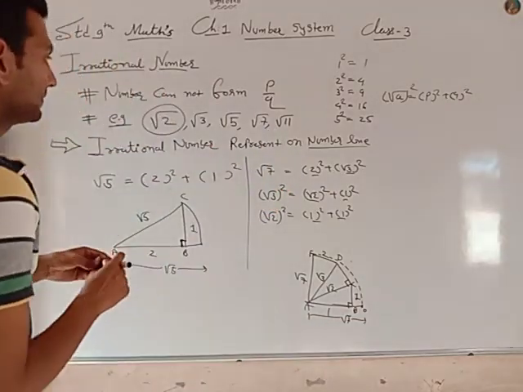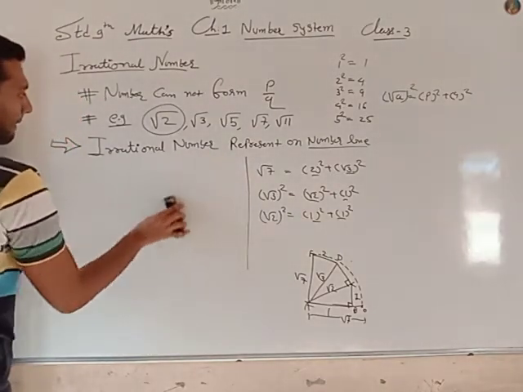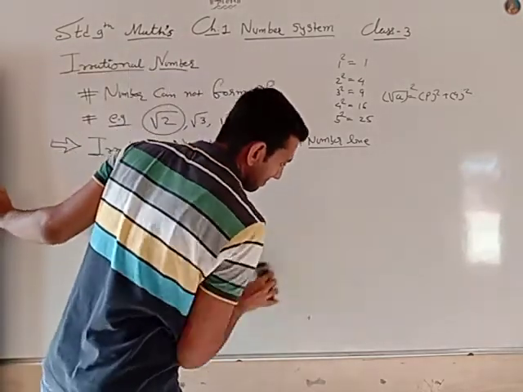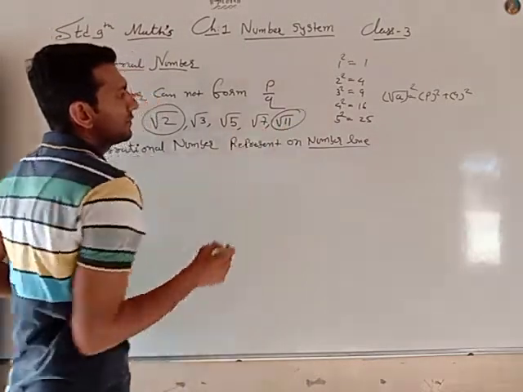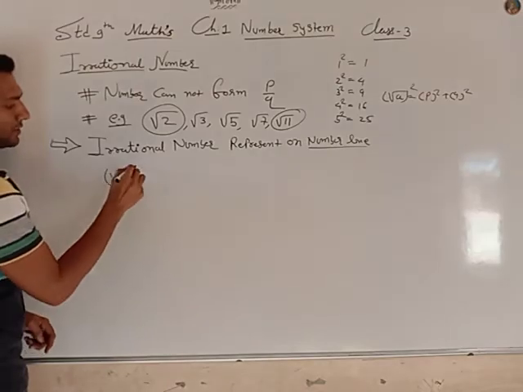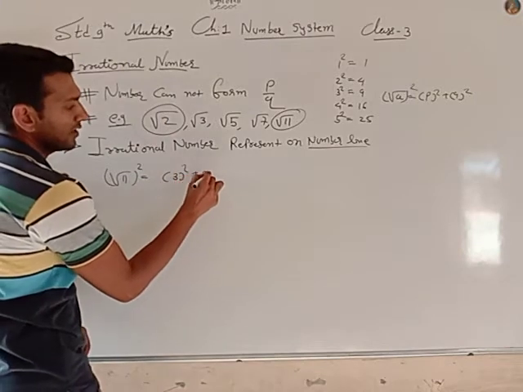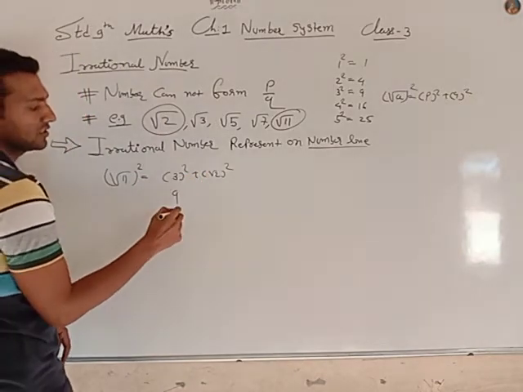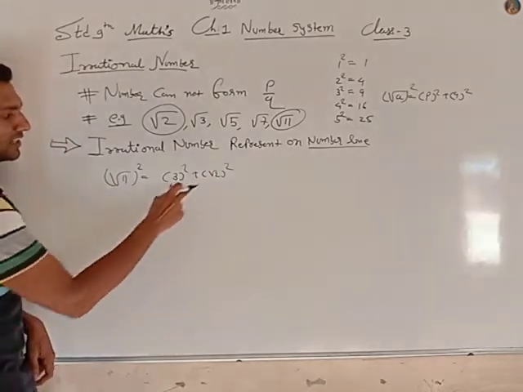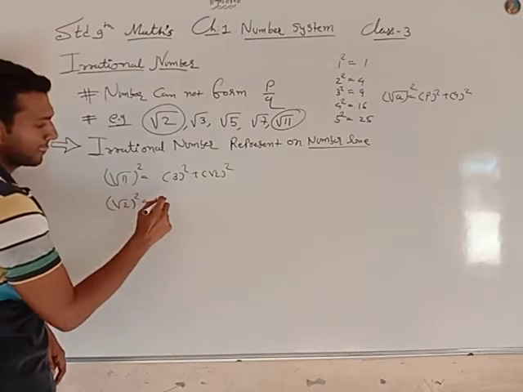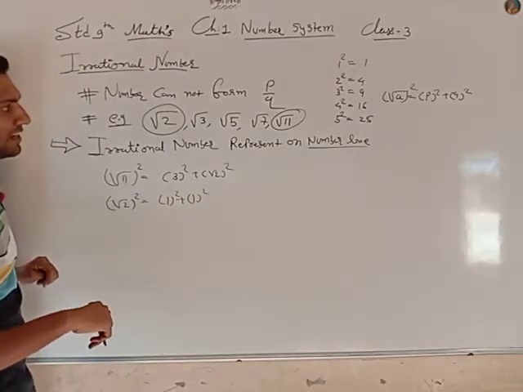Now root 11. Root 11, I think you should do it yourself. It's very easy. So the nearest number is 9. So 3 square plus root 2 square. Square of 3 is 9, square of root 2 is 2. You get 11. Okay, and here square and square root cancel. And root 2 is equal to 1 and 1 square. Okay, now you can draw very easily.